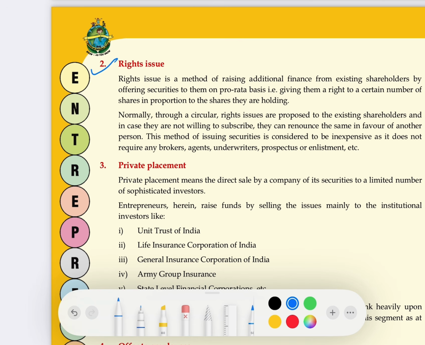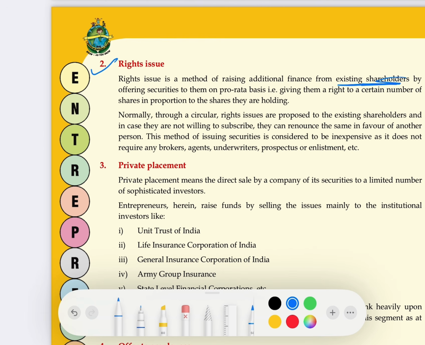Okay, I will not issue these shares to the general public. I issue these shares to you. You take these shares. So the shares will be issued to these shareholders because of their right. That's why it is called right issue. So we'll say, when new shares are issued to existing shareholders, when the capital is raised by issuing shares to existing shareholders, it is called right issue.